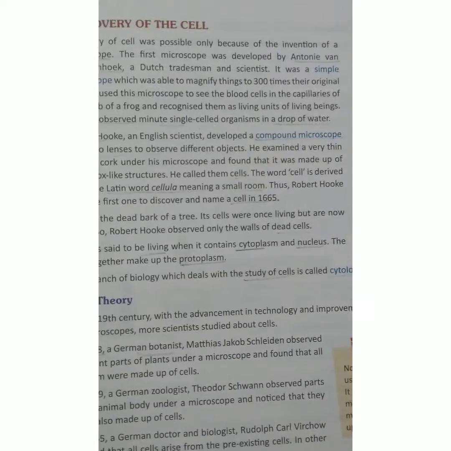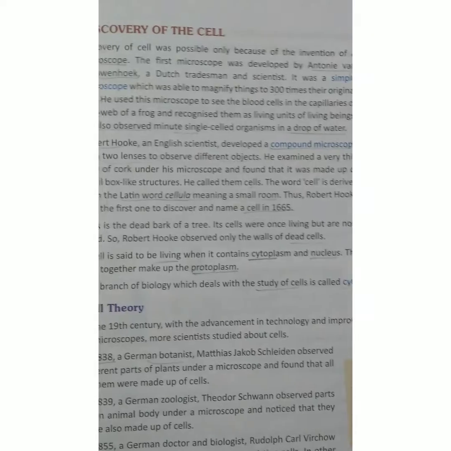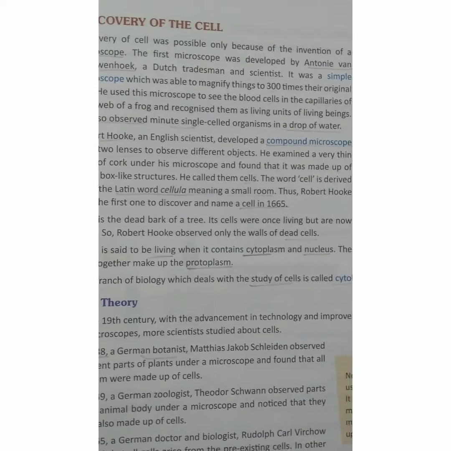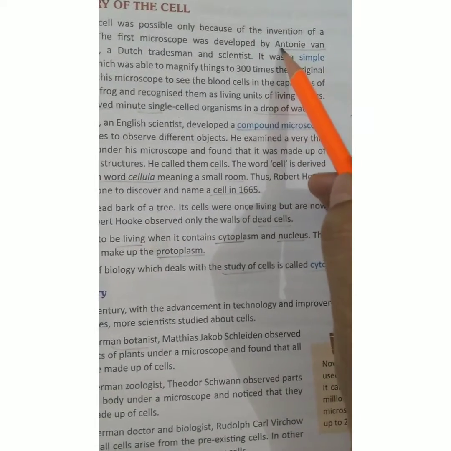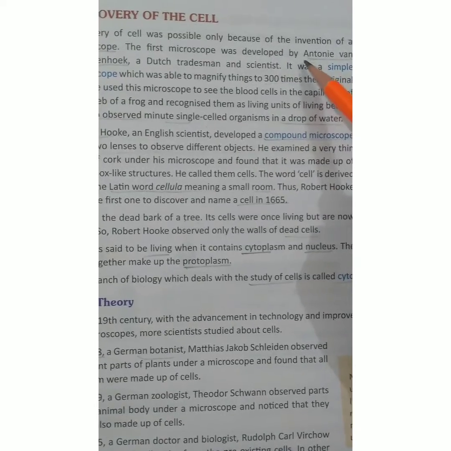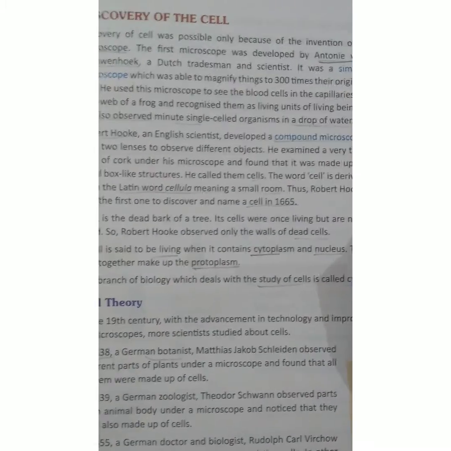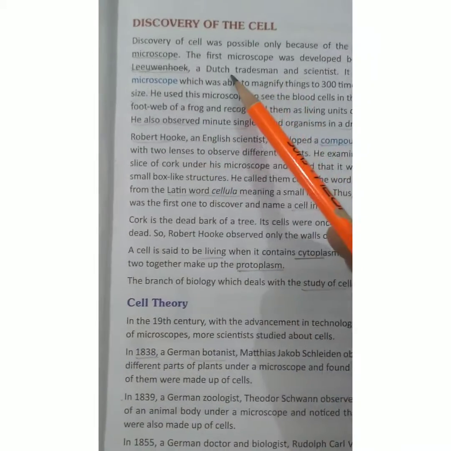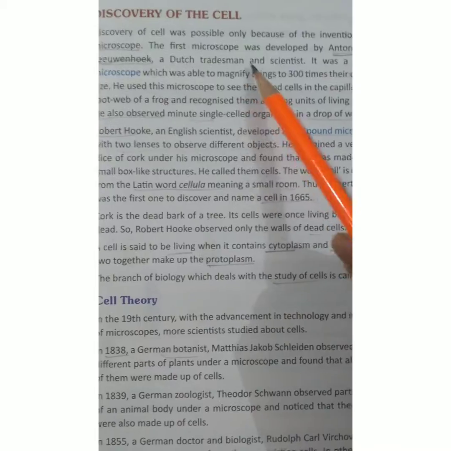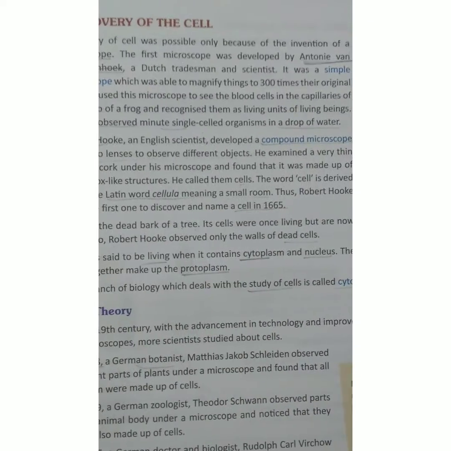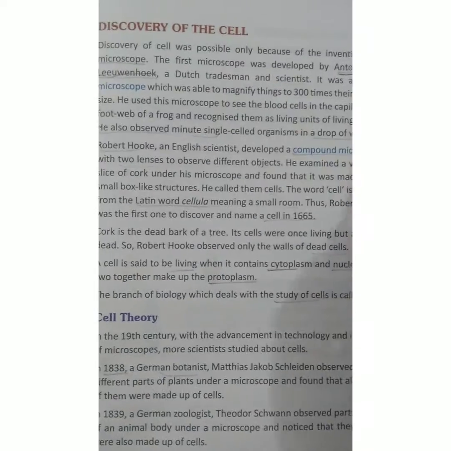A cell can be seen by a microscope, and the first microscope was developed by Antony van Leeuwenhoek. Students, please underline: the first microscope was developed by Antony van Leeuwenhoek. He was a Dutch tradesman and a scientist. What kind of microscope was it? It was a simple microscope.